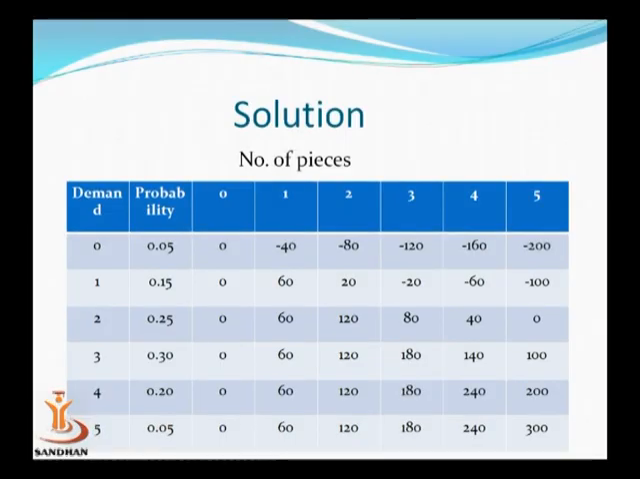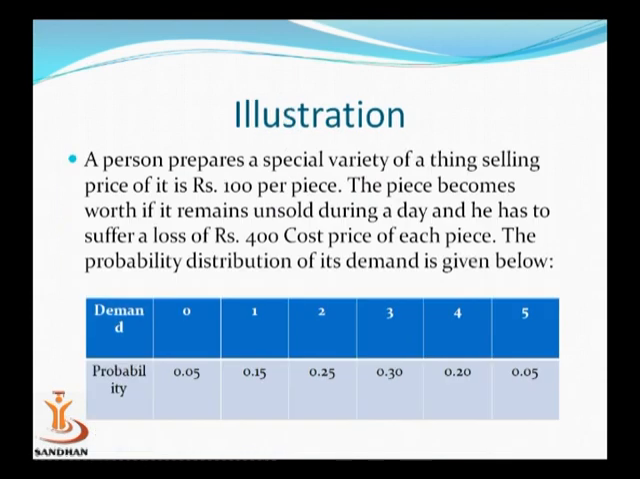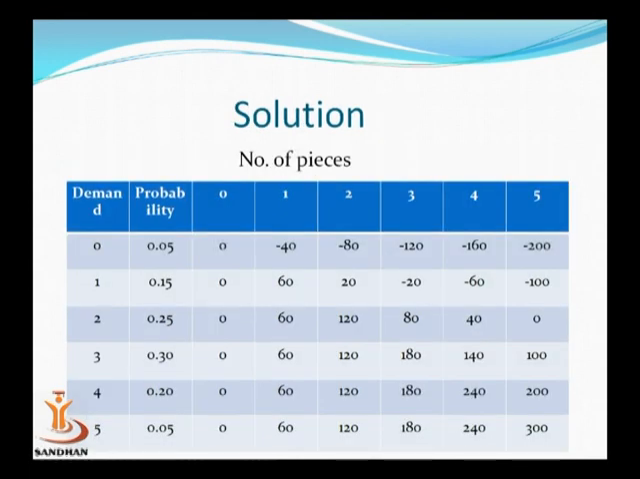In the solution part, it has been given to you that it is 0, 1, 2, 3, 4 and 5. And the respective probabilities are given to you. These probabilities are simply given to you in their respective examples. What does the example tell you? 0.05, 0.15, 0.25, 0.30, 0.20 and 0.05. Here, these are written in the columns: 0.05, 0.15, 0.25, 0.30, 0.20 and 0.05.